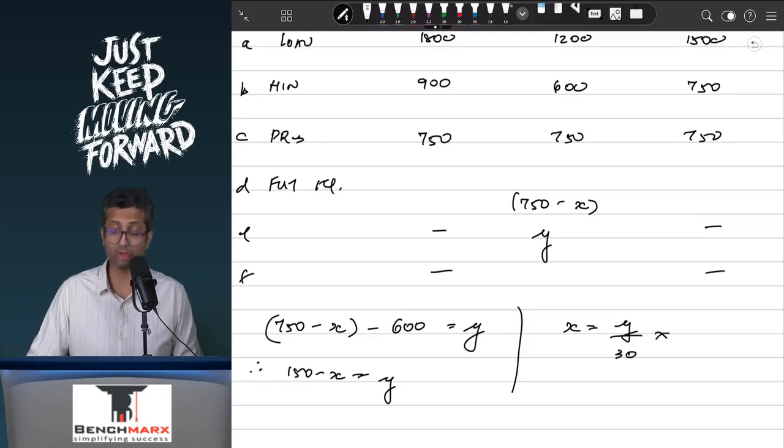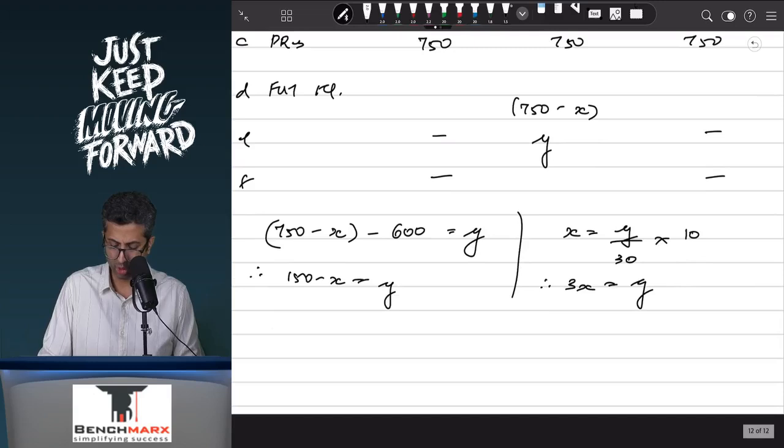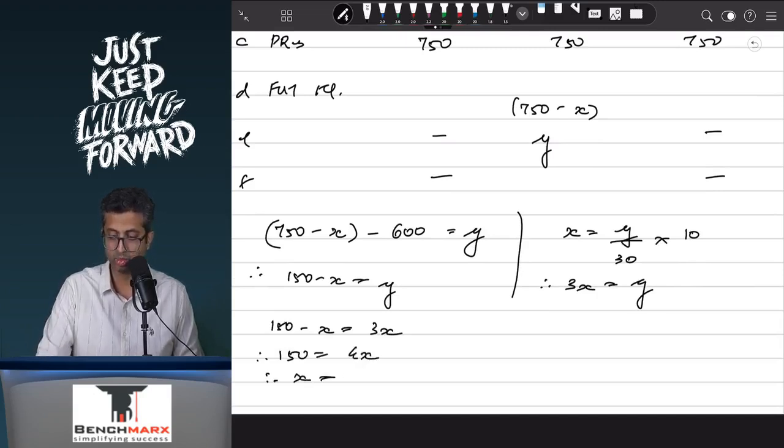That will give you the number of shares to be bought back into 10, which is the face value, and therefore again you will have 3X is equal to Y. If you substitute it over here, this is 150 minus X is equal to 3X. Therefore 150 equals 4X, and therefore X equals 150 divided by 4, which comes to 37.5, and therefore Y, which is equal to 3X, will come to around 112.5.